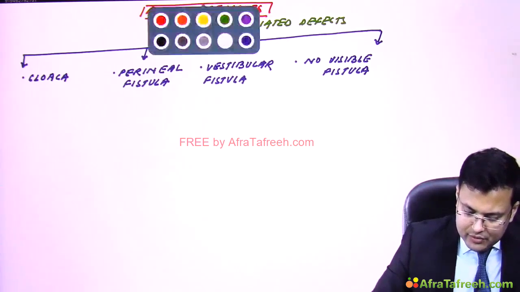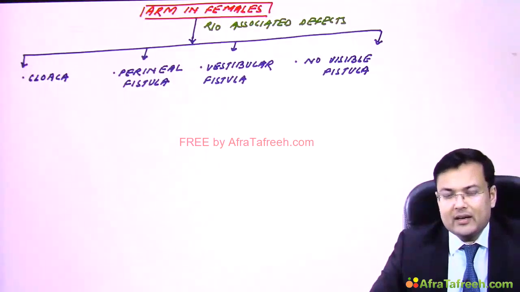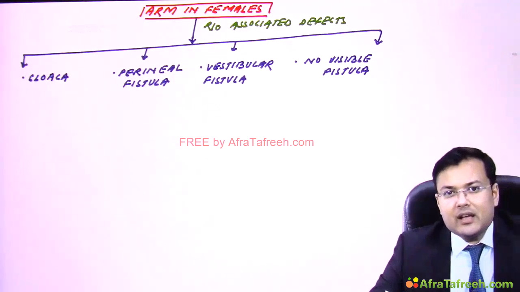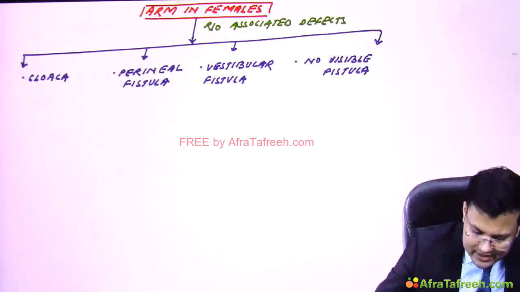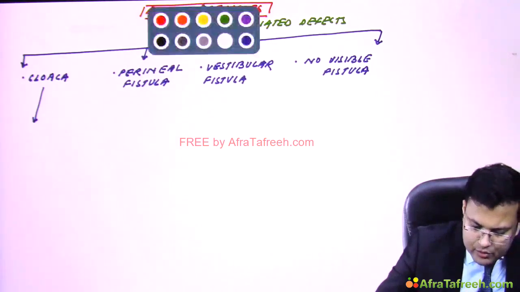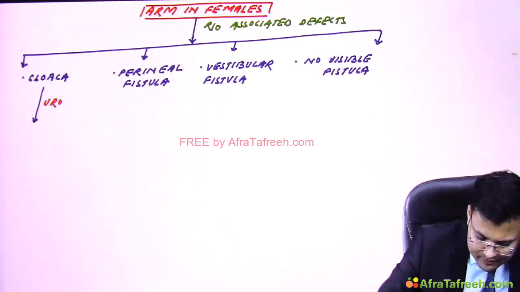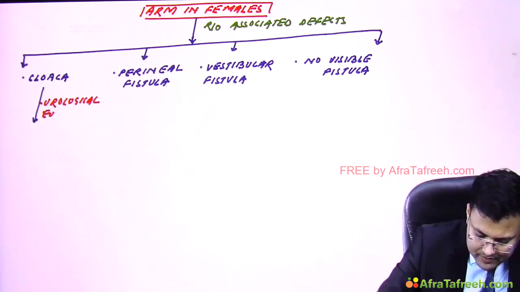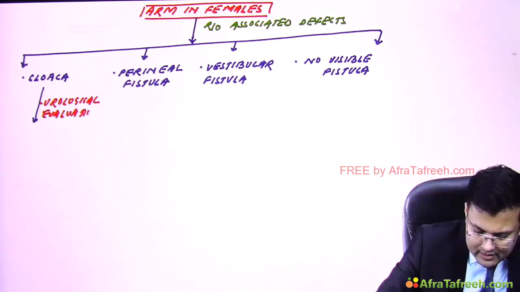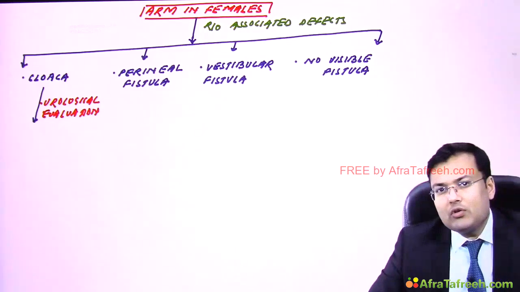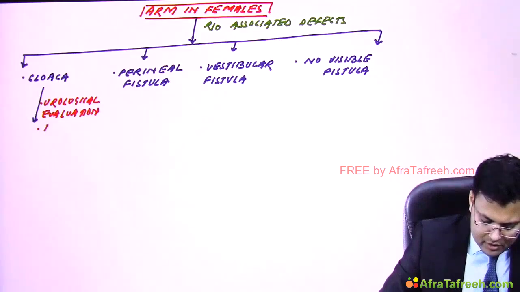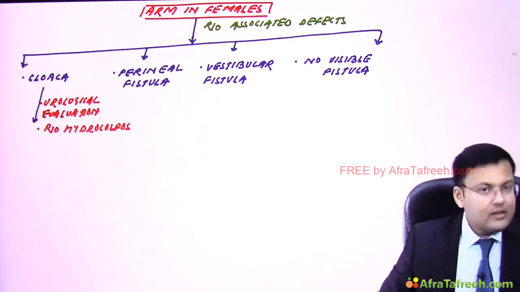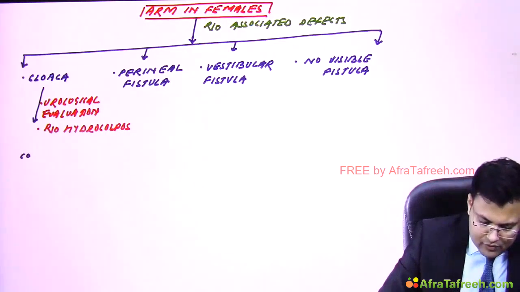Now see, these are the 4 situations. First, cloaca. Cloaca means, as we discussed, there is a single perineal orifice. So in such cases, we go for urological evaluation. Clear? And second, we have to rule out hydrocolpos. Clear? After that, since there is cloaca, we have to go for colostomy.